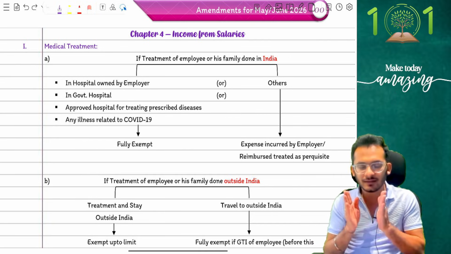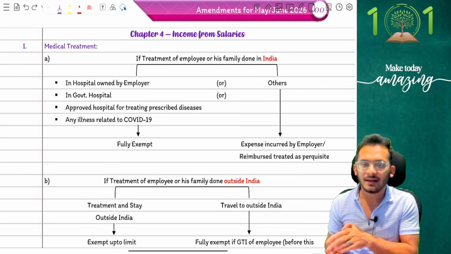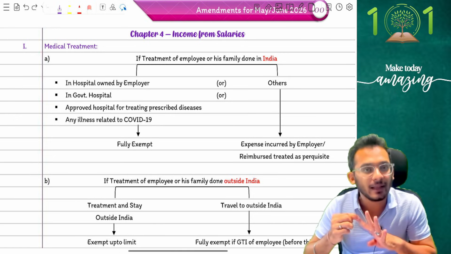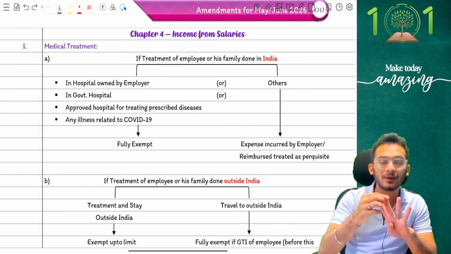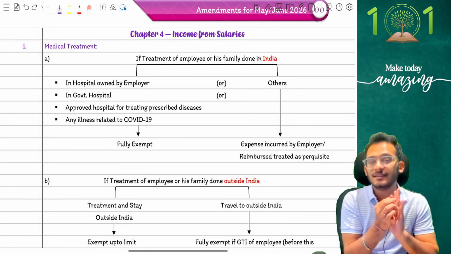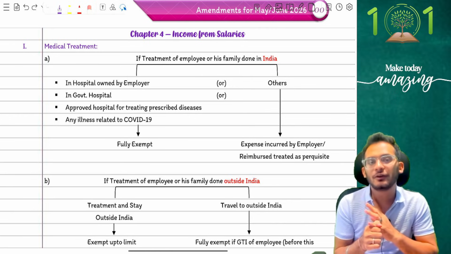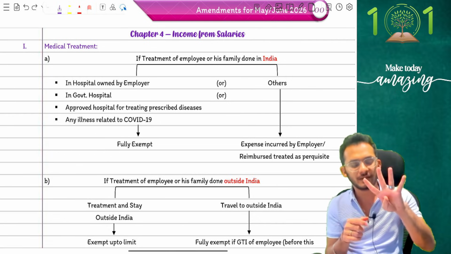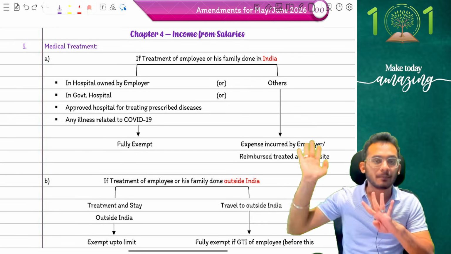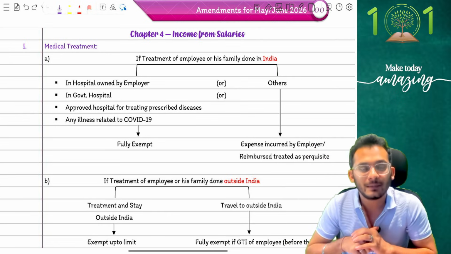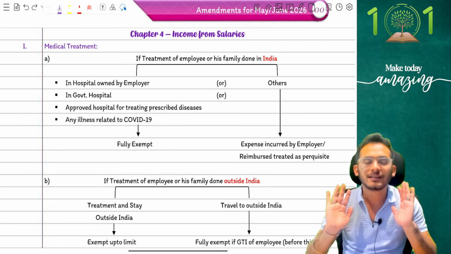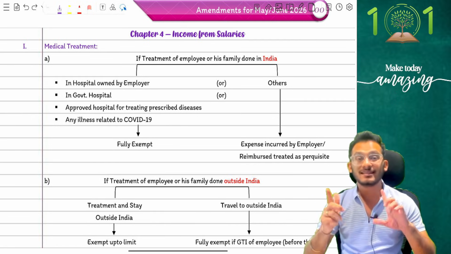Can you help me remember the topics? It was saying that if you have a medical treatment in India, then they will say 4 reasons I will make it exempt for you. 1. You are getting this treatment in employer's own hospital. 2. You are going to get a treatment in government hospital. 3. If it is going to be a treatment for any approved diseases. And 4. If it is going to be any kind of treatment for COVID-19. 4 amendments, 4 rules, people. One is employer's hospital, government hospital, COVID-19 and any approved diseases. For these 4 reasons, if you're getting a treatment in India, then it was fully exempted. Other than that, every treatment was being taxed if it was Indian treatments. Correct, not correct?